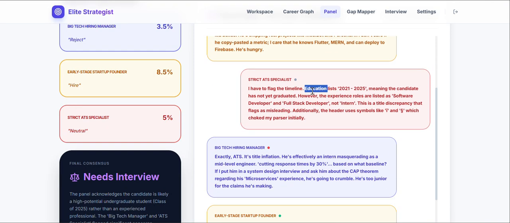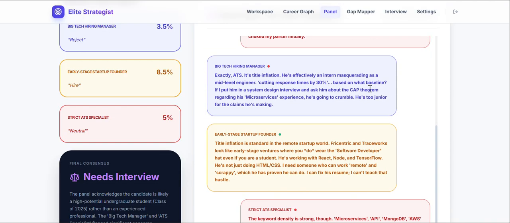So see, there is one red flag. He pointed out my education is 21 to 25, meaning the candidate has not yet graduated. However, the experience role is software developer and full time, not intern. The thing is, in my resume, I didn't add intern as a headline, only the direct role which I did. Also, this is a copy-pasting error. We can reduce it by giving an image as an input.